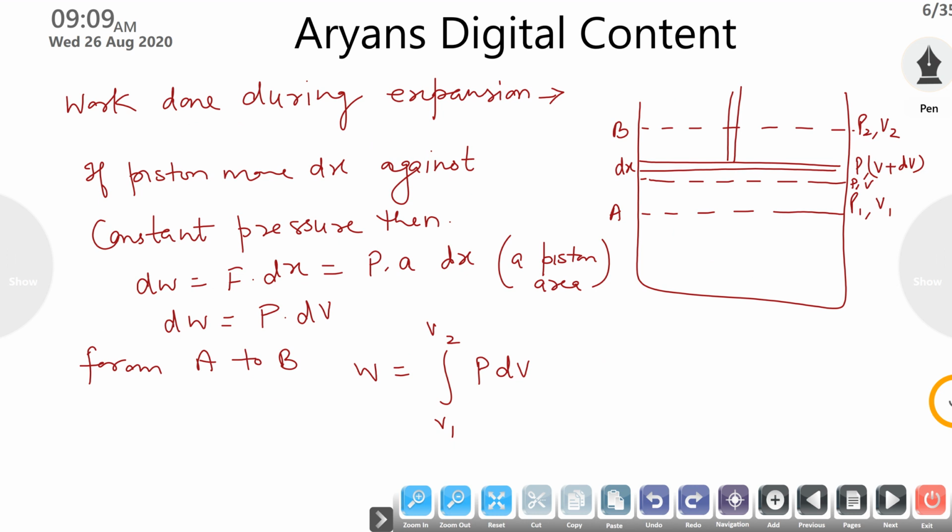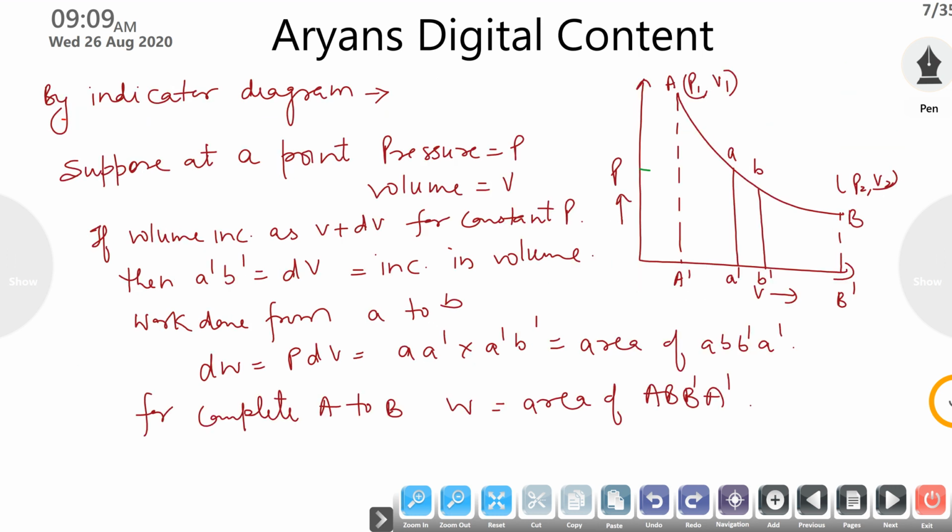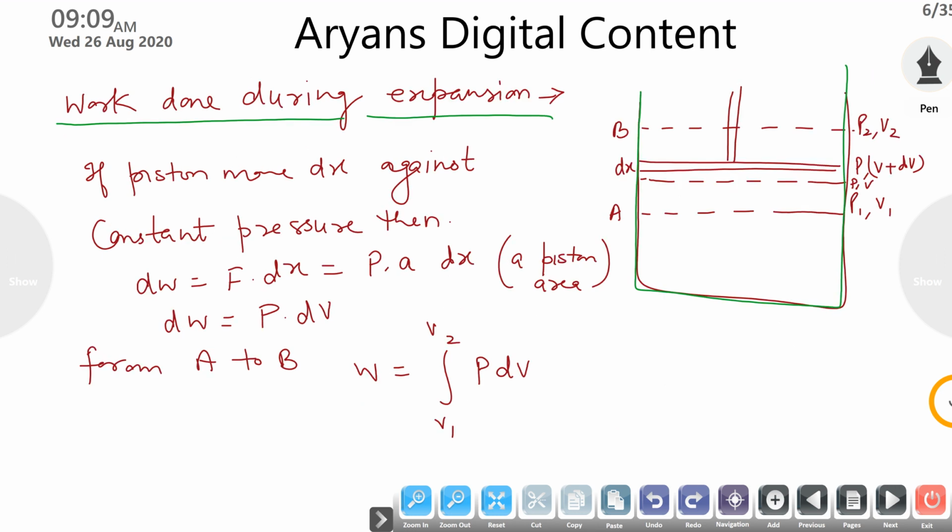Next is the work done during expansion. If a gas is expanding, you have to find the work done on it. For this you have to assume a simple system: a container having a frictionless piston. Suppose at the initial condition A it has pressure P1 and volume V1, and at the final stage it has pressure P2 and volume V2. Suppose we are somewhere in between these two, at a point where pressure is P and volume is V.